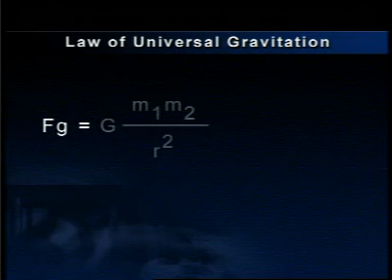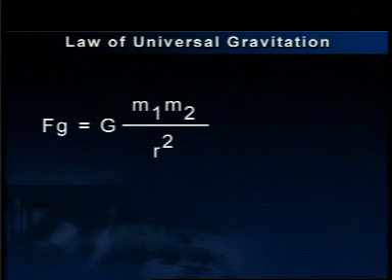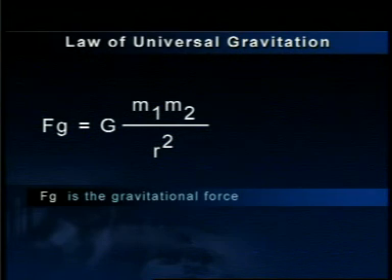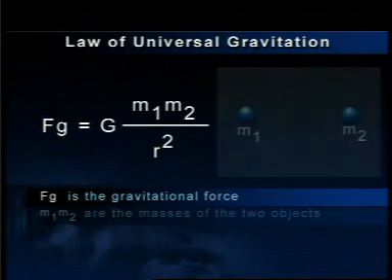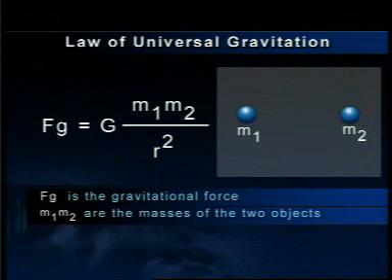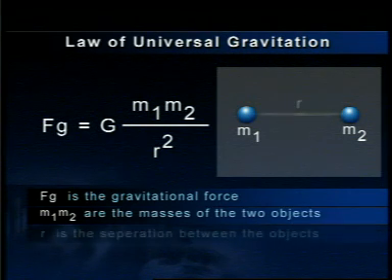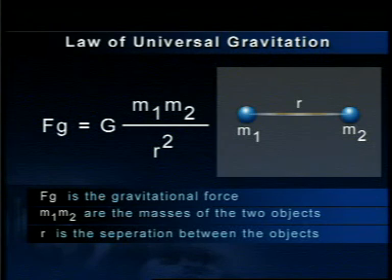The law is expressed as Fg equals G m1 m2 by r squared. Here, Fg is the gravitational force. m1 and m2 are the masses of the objects 1 and 2. r is the distance between them.